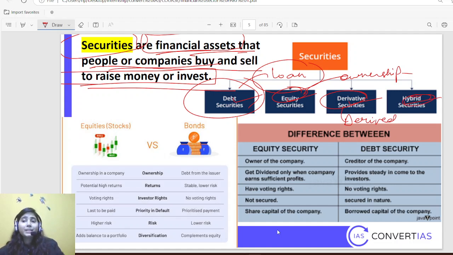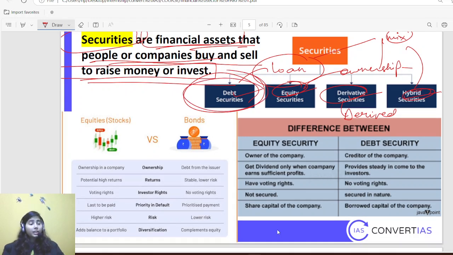Derived. Hybrid means a mix of loan and ownership. Okay, now coming to this one, debt securities.